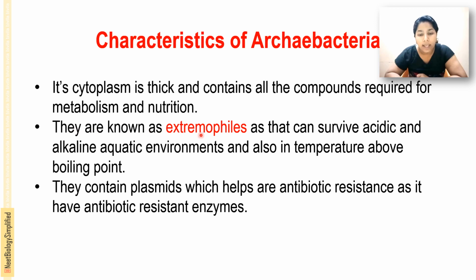And they are known as extremophiles. Why are they called extremophiles? Because they can survive in acidic and alkaline aquatic environments and also at temperatures above the boiling point. Extremophiles means they survive in acidic, alkaline, aquatic as well as high temperature conditions, above the boiling point. This bacteria can survive all these environmental conditions. That is why they are called extremophiles.